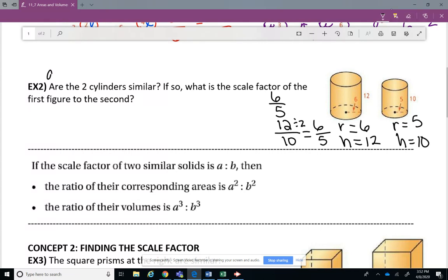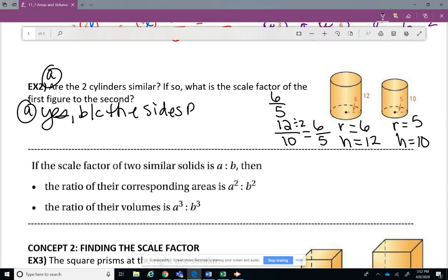So we're going to start with A. Are the cylinders similar? And we're going to say yes, because the sides are, right, they are proportional. All right, the second thing, B, if so, what is the scale factor of the first figure to the second?